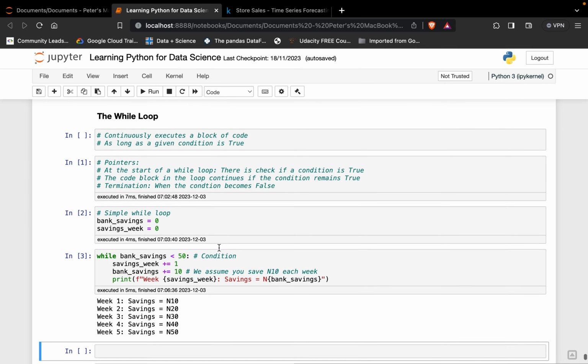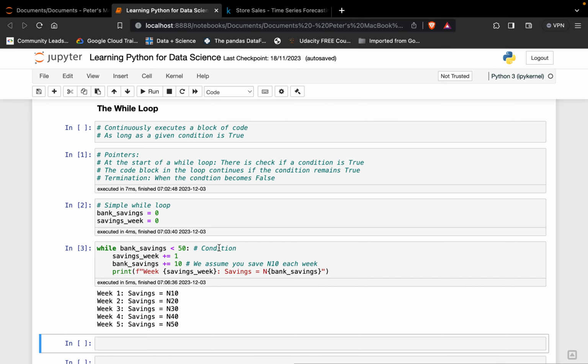So, a simple while loop. Now the while loop has use cases. Keep an eye on the use case playlist. You're going to see some use cases pop up there. Take your time, check out the while loop. It continuously executes a block of code as long as the given condition is true.